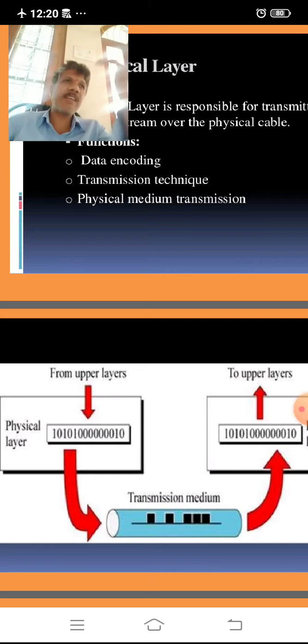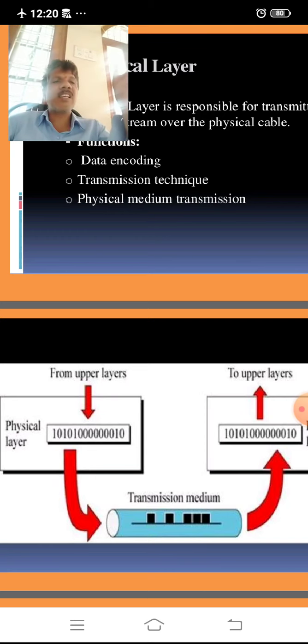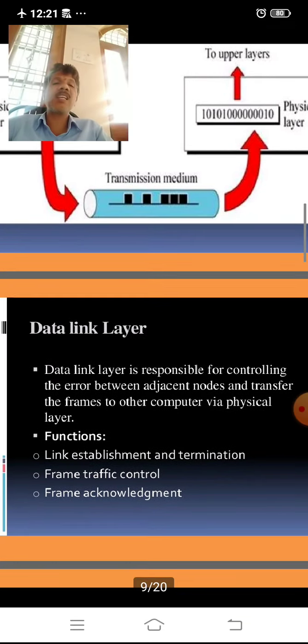Generally the bit stream is made in different forms. Finally, the physical layer handles such a bit stream at the source. When you send it to others, there also the physical layer takes such a bit stream and converts it into the destination's required manner.